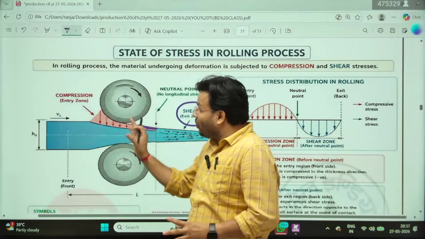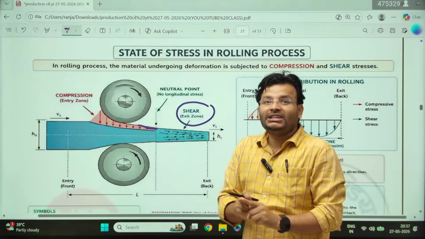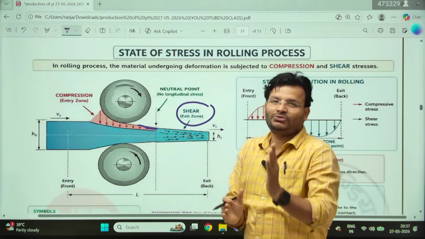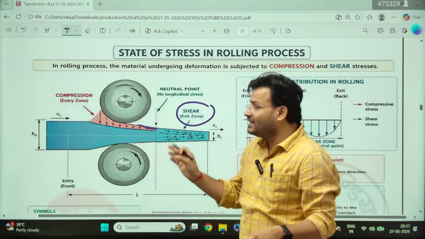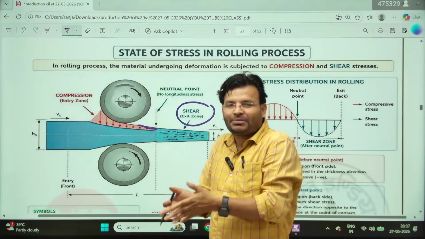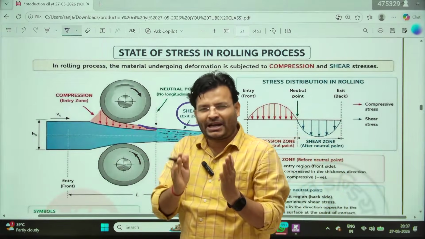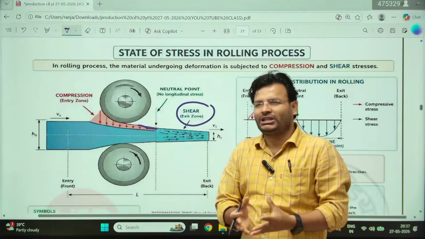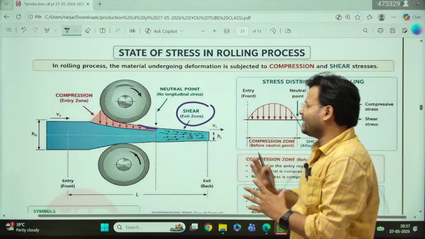Now again we can ask, why did I come with that question, sir? In 2017, there was a question: in case of rolling, how can I reduce the roll separation force? The option was by reducing the radius. Yes, it was the right answer. So one question was from rolling. That's why I have come with that type of question, because they will not ask the same question. But since they have touched rolling, I think they may ask more questions from rolling. Even in the class, obviously, I will practice more questions on rolling, like the number of passes required, and how the number of passes depends on the coefficient of friction. All that I will see in the class. But we can expect that type of question.